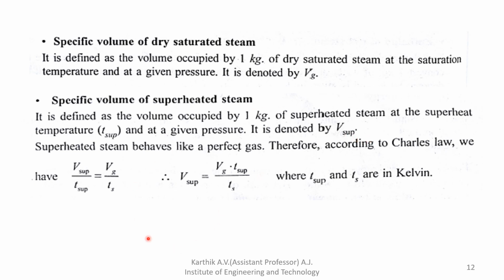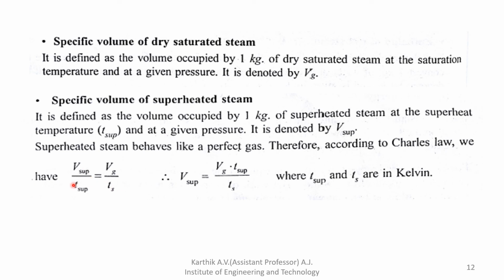The formula of V superheated is as follows, from this relation you can find the superheated volume. V superheated divided by T superheated temperature equals Vg, the dry saturated volume, divided by the saturation temperature. Dry saturated steam is obtained at the saturation temperature, and superheated steam is obtained at a superheated temperature.